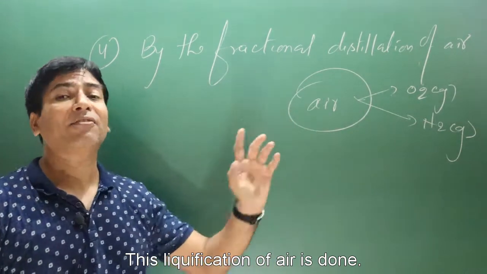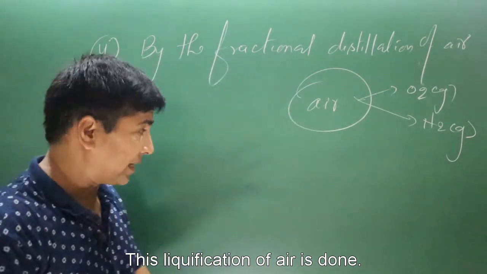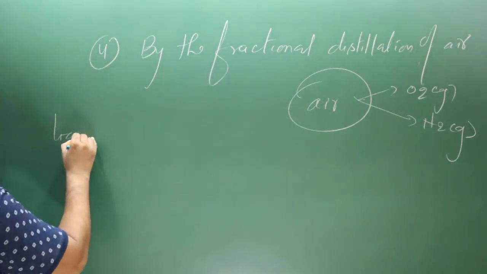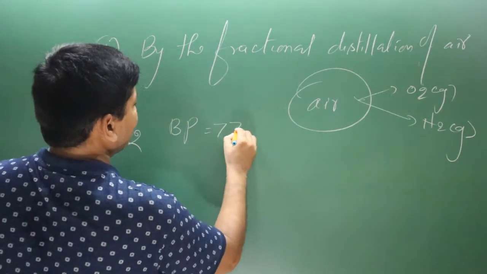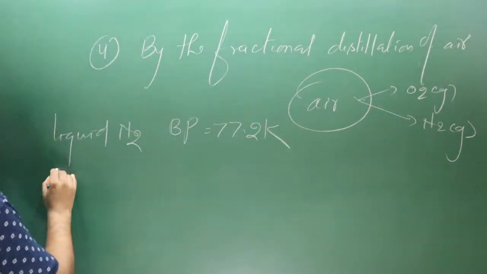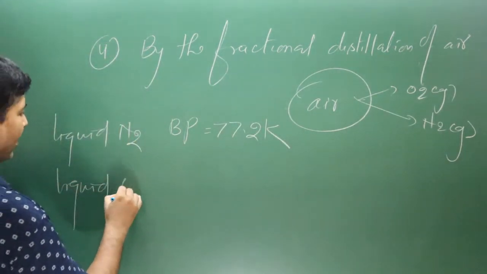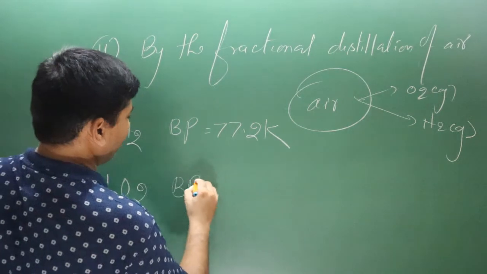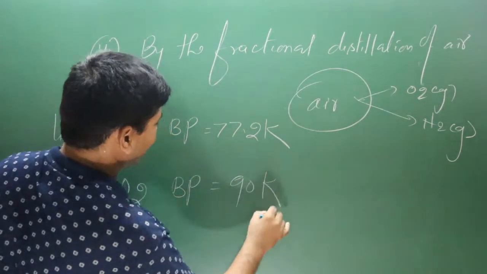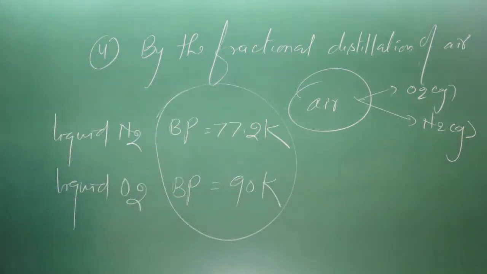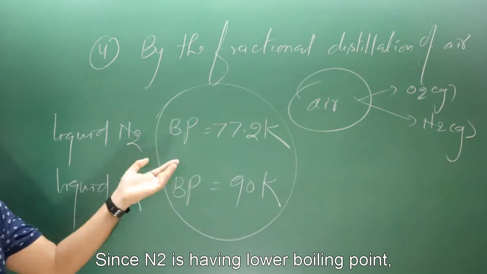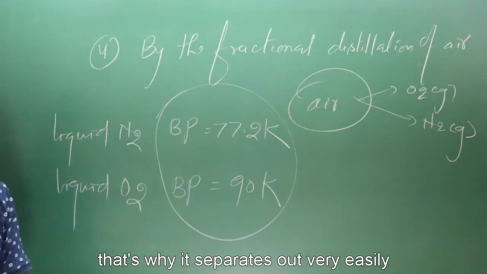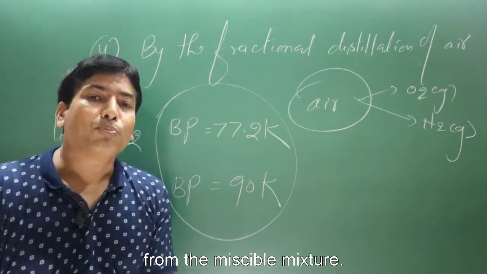The liquefaction of air is done. Keep in mind, liquid nitrogen has a boiling point of 77.2 Kelvin, and liquid oxygen has a boiling point of 90 Kelvin. You can see there is a difference in the boiling points of liquid nitrogen and liquid oxygen. When the liquefaction of air is done, since nitrogen has the lower boiling point, it separates out very easily from the miscible mixture.